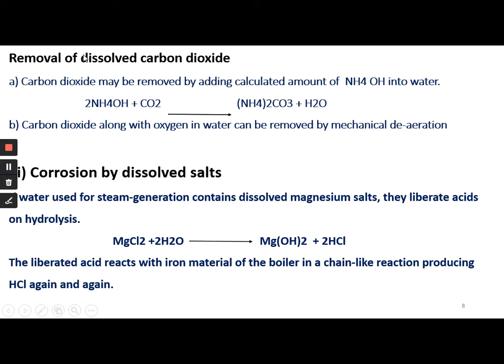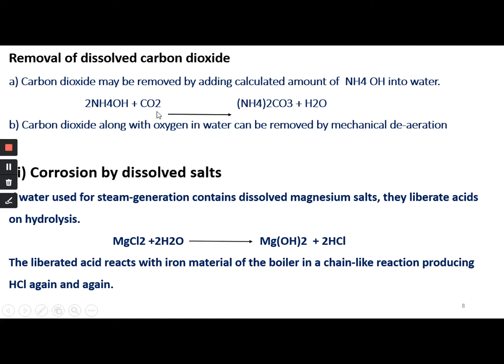How to remove the carbon dioxide? Like oxygen, here also by chemical method and mechanical method we can remove the carbon dioxide present in the boiler water. The carbon dioxide may be removed by adding a calculated amount of ammonium hydroxide into the water. The carbon dioxide is consumed by this ammonium hydroxide to form ammonium carbonate, which is harmless.